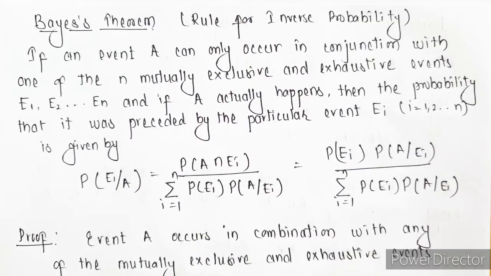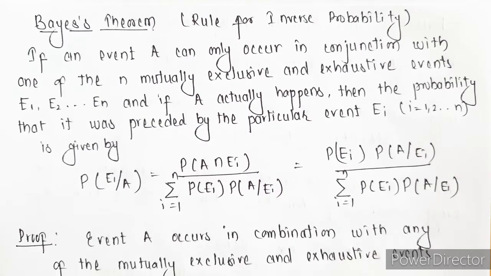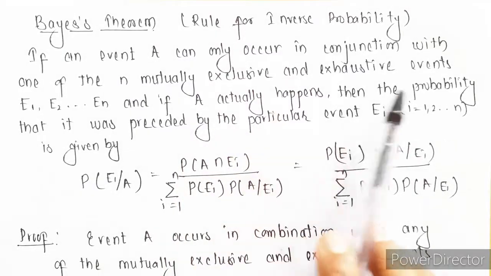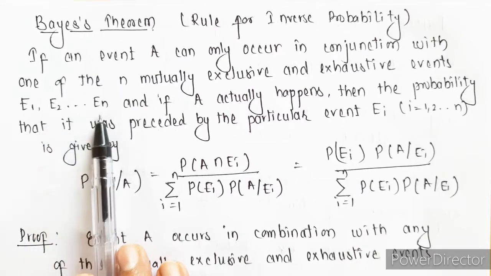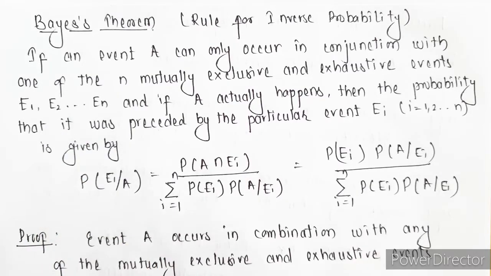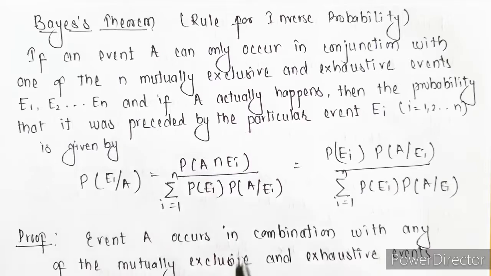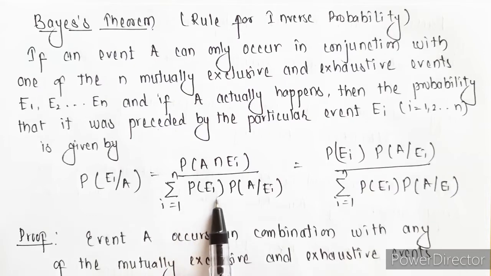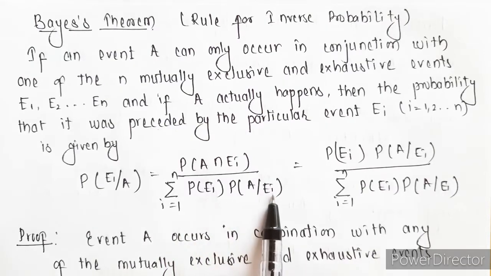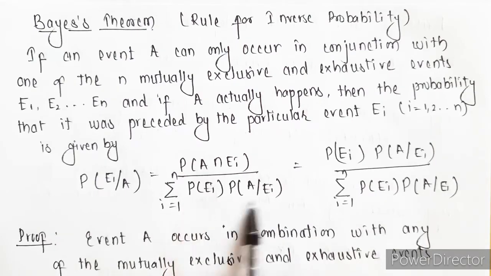Now Bayes theorem is also called the rule for inverse probability. So whenever we have to find any such term, we can use Bayes theorem. Bayes theorem states that if an event A can only occur in conjunction with one of these n mutually exclusive and exhaustive events, and if A actually happens, then the probability that it was preceded by a particular event Ei is given as probability of A intersection Ei by summation of probability of Ei into probability of A given Ei. It is the summation over all these events.